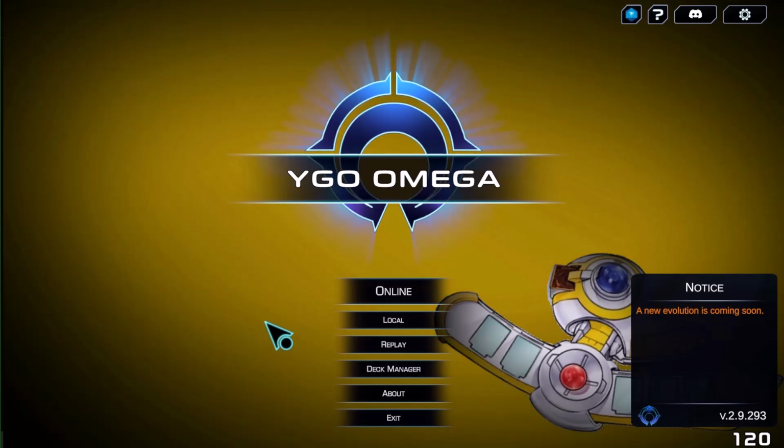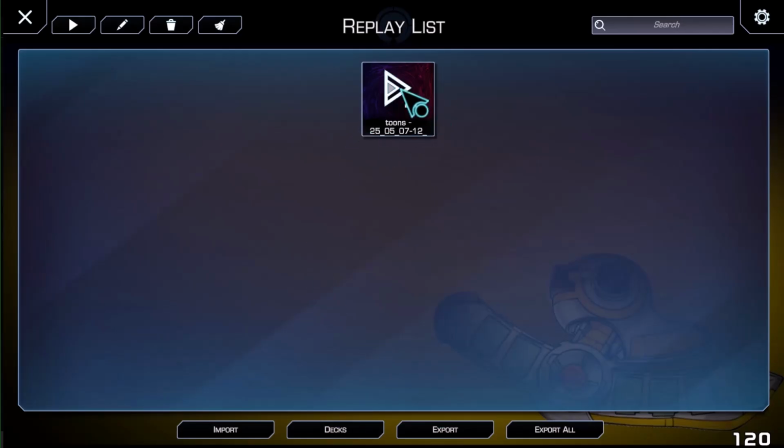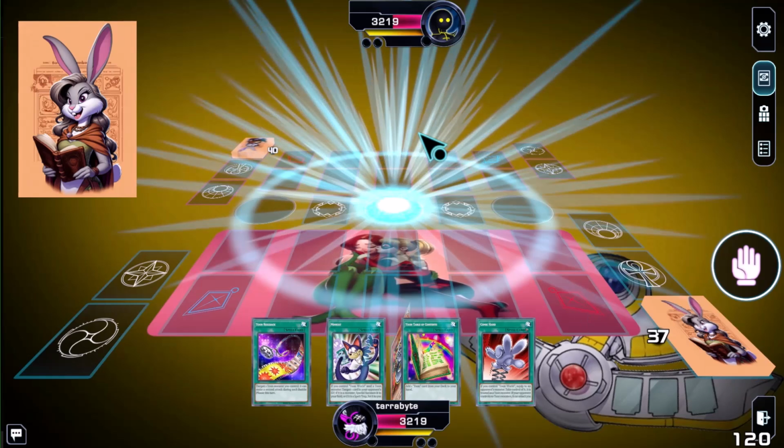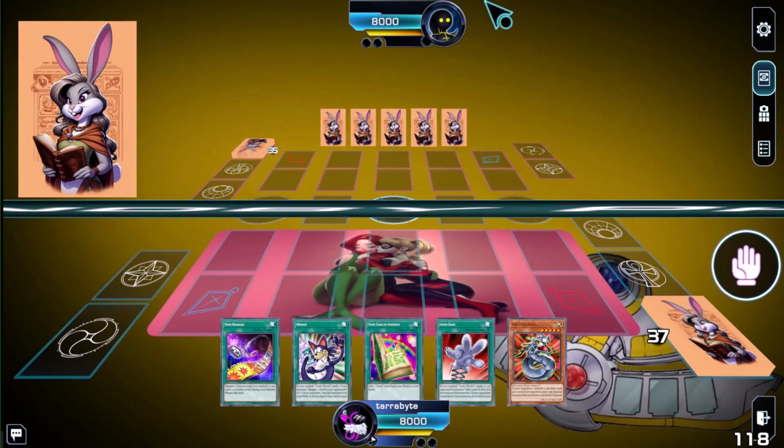All of your replays are going to be under the main menu where it says replays. When you open it up, this is where it's going to be. When you place any replay in here, it's going to pop up here. So if I want to watch this game, why don't we watch it real quick so you understand?